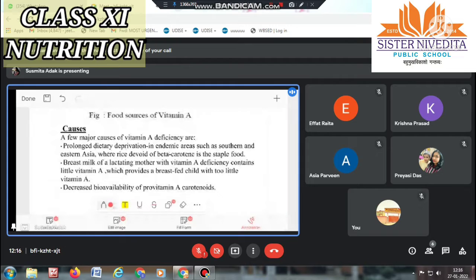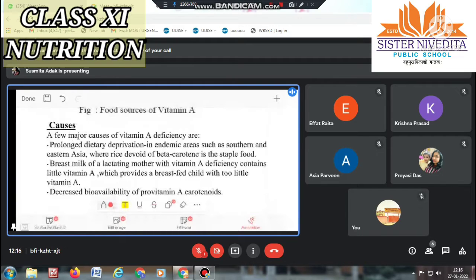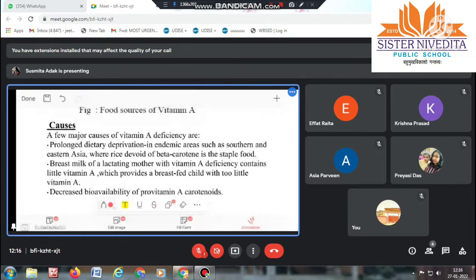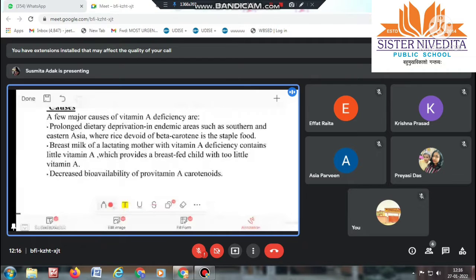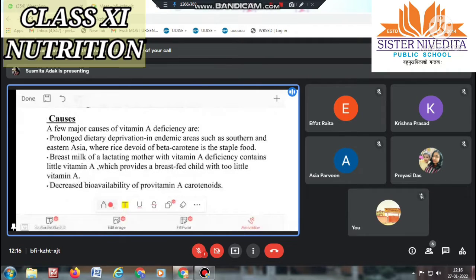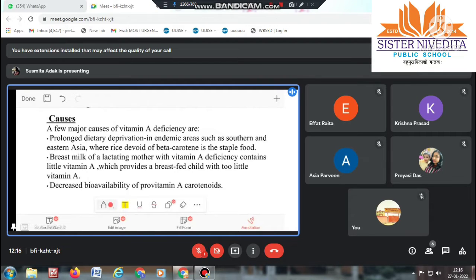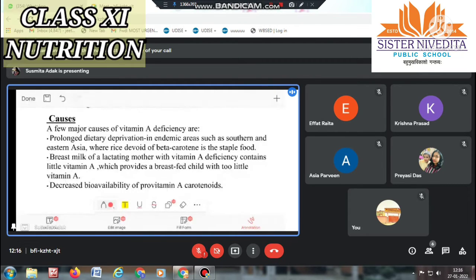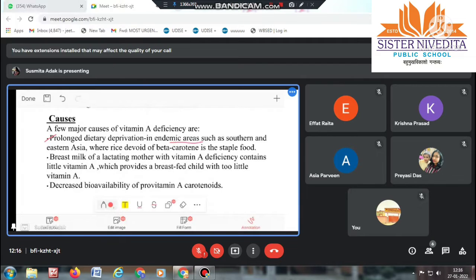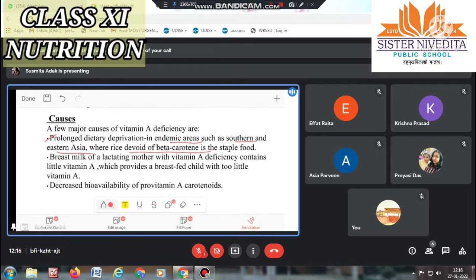Now we will see the causes of vitamin A deficiency. Why will there be vitamin A deficiency inside any child or adult? A few major causes of vitamin A deficiency are prolonged dietary deprivation in endemic areas such as southern and eastern Asia, where rice devoid of beta carotene is the staple food.